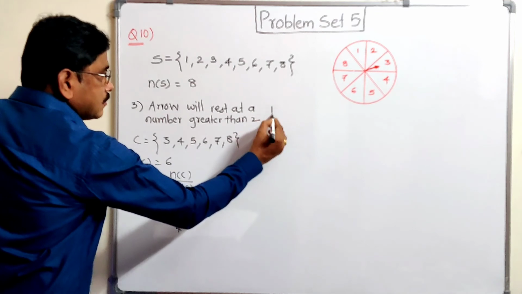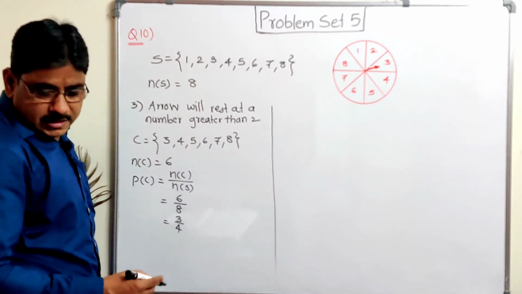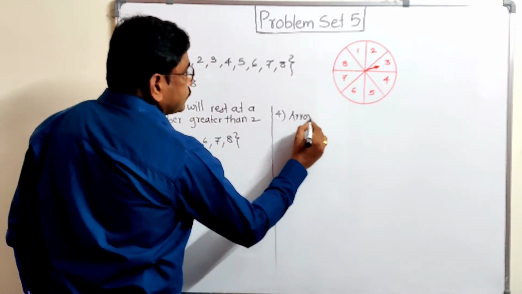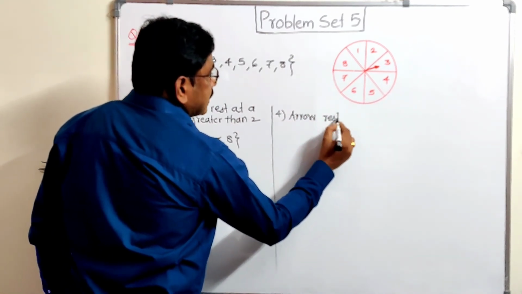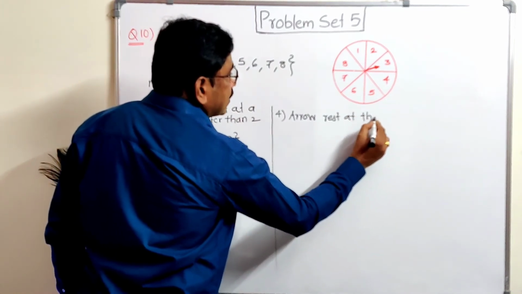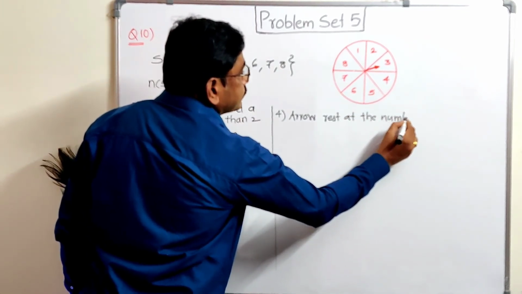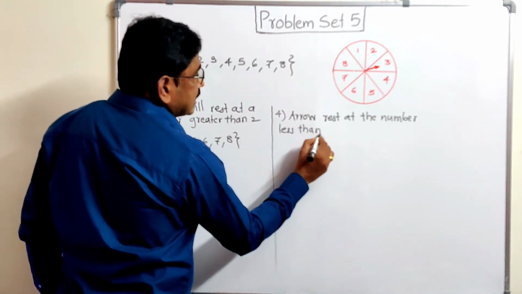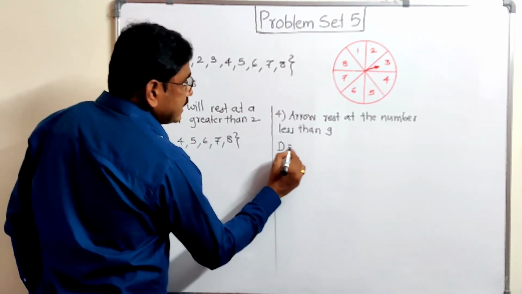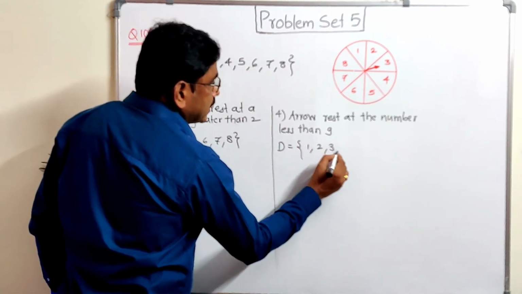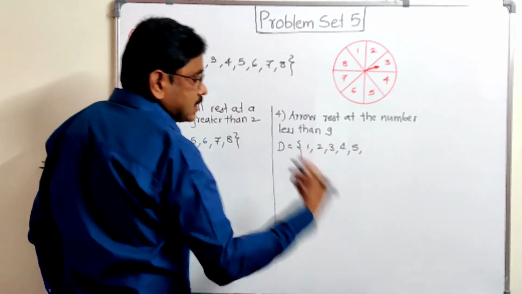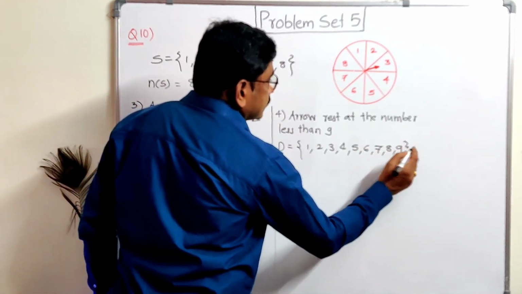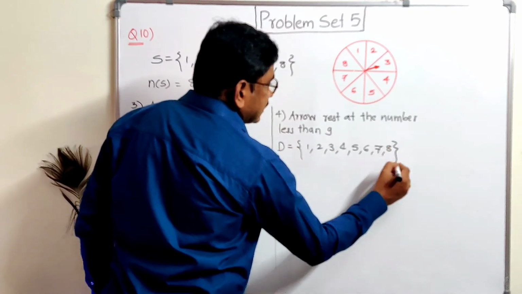And the last possibility, the fourth one: the arrow will rest at a number less than 9. This is the last possibility. So here set D is 1, 2, 3, 4 and all numbers up to 8, since less than 9 means up to 8.